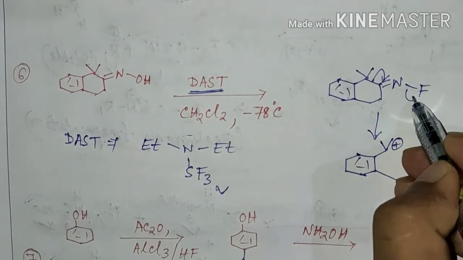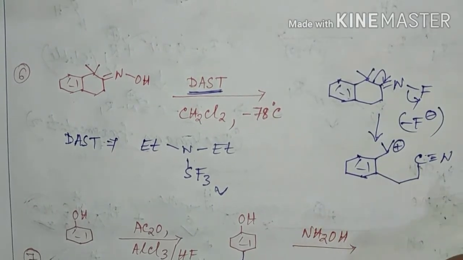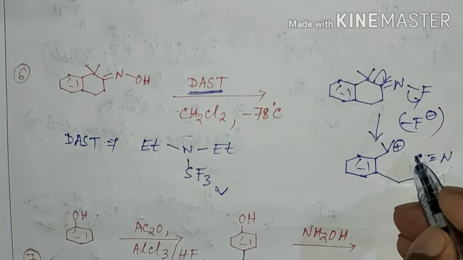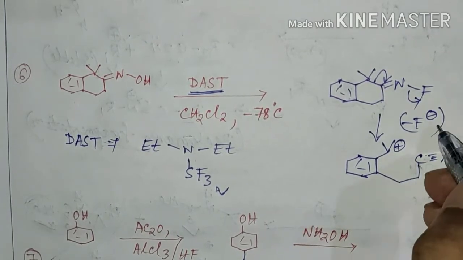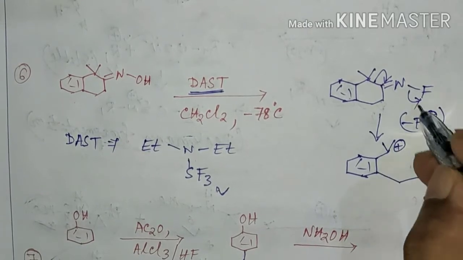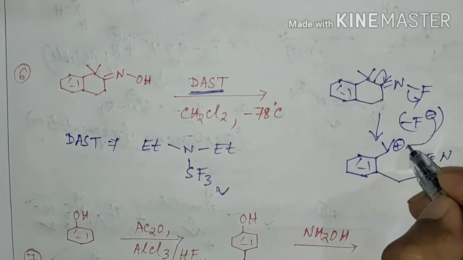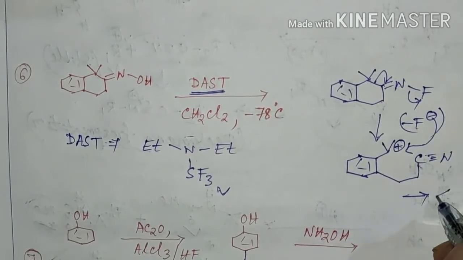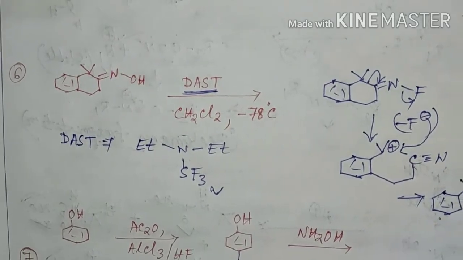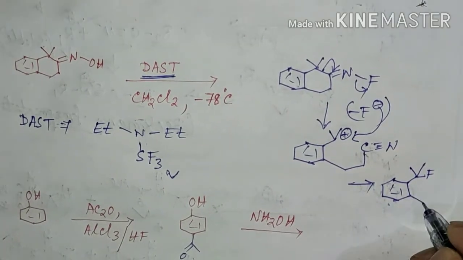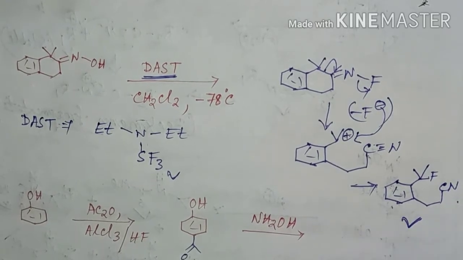And here there will be elimination of F minus. Since there is no other nucleophile present in the reaction medium (if water were there, then water could attack at this carbocationic center), the fluoride minus liberated in the reaction medium can attack at this carbocationic center to form the corresponding fluorine-containing compound. So this will be the final product of this reaction.